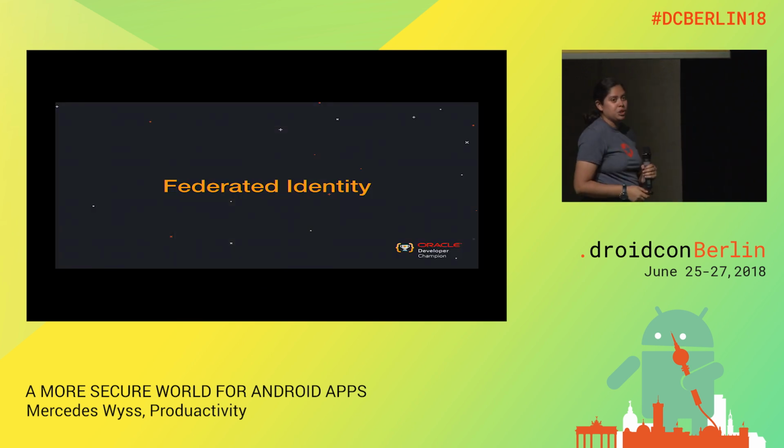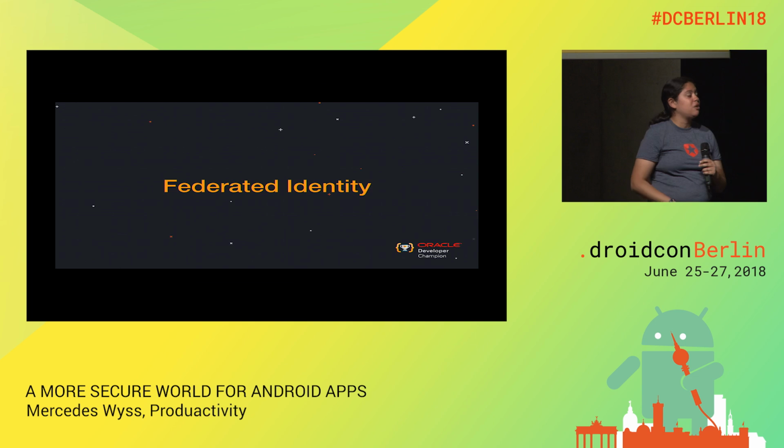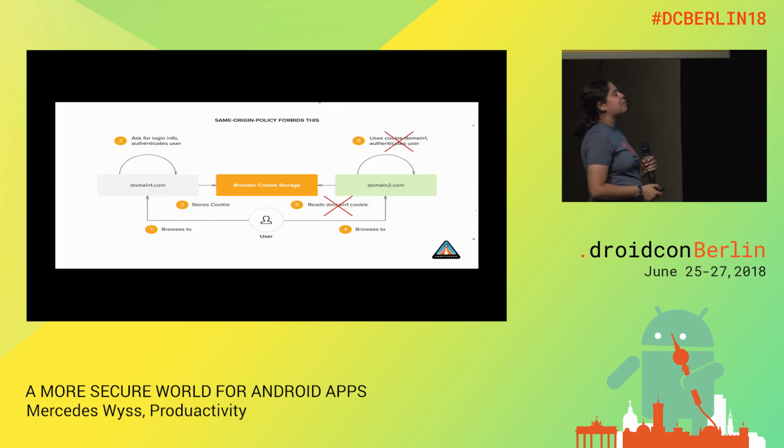So now we have options. We have federated identity, and I know that many of you use that one. What happened with federated identity is that in the beginnings of the web, when we had two websites that use the same login system, we would require the users to enter the username and the password on both websites, because one website could not access the cookies of the other one to verify that. It's like when we log in with Facebook. I don't know if you see that some people implement the Facebook login really well and others not.